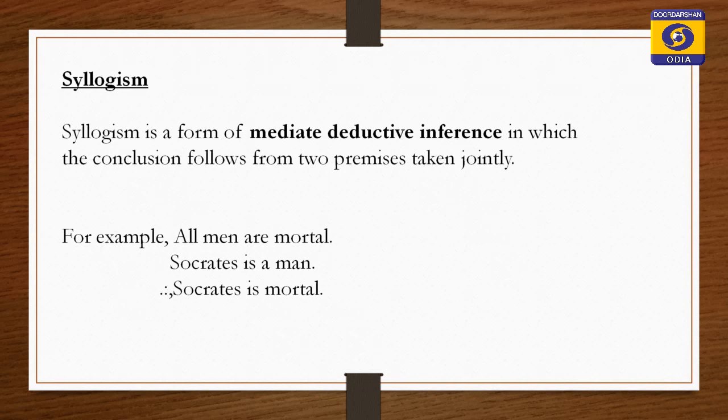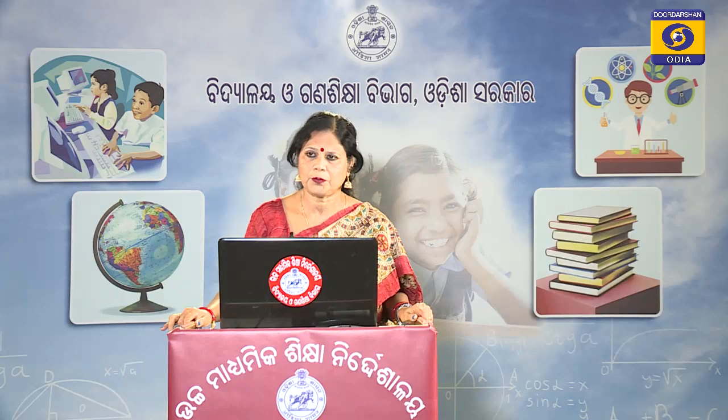This is a categorical syllogism. All these 3 propositions are categorical propositions, and here we have 3 propositions and 3 terms. Man is one term, mortal is another term, and Socrates is also another term, and each term occurs twice in the argument. So, this is about your categorical syllogism.